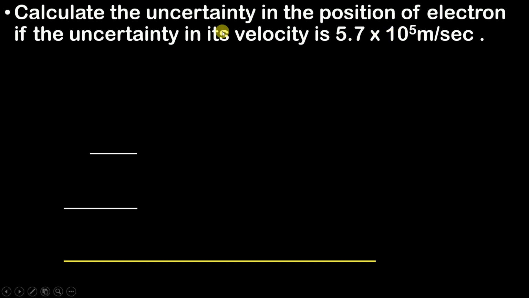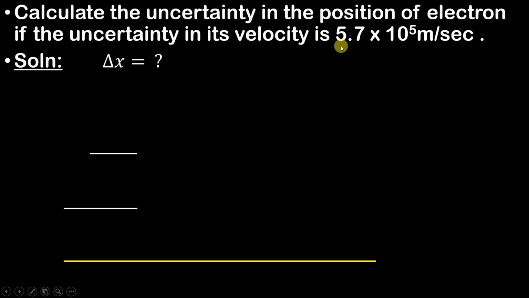If you read this question carefully, we are being told to calculate the uncertainty in the position, which means we want to find delta x.